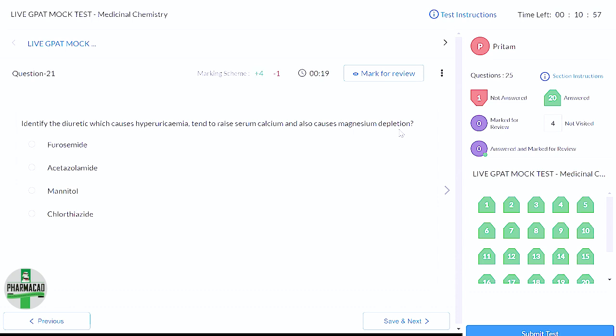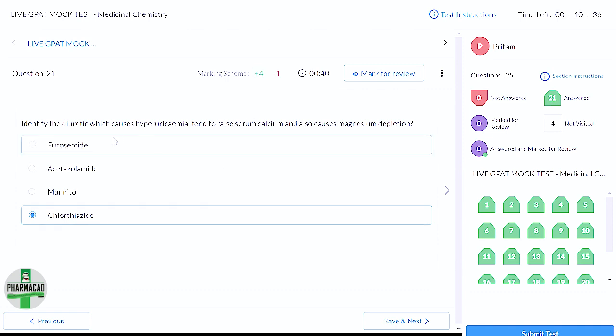Chlorothiazide. Perfect, the correct answer is chlorothiazide. Now I'll show you. Furosemide and chlorothiazide, that is, loop diuretics and thiazide class of drugs, have mostly similar side effects.